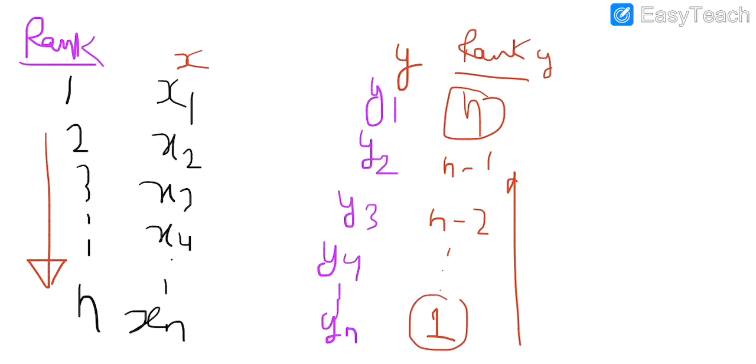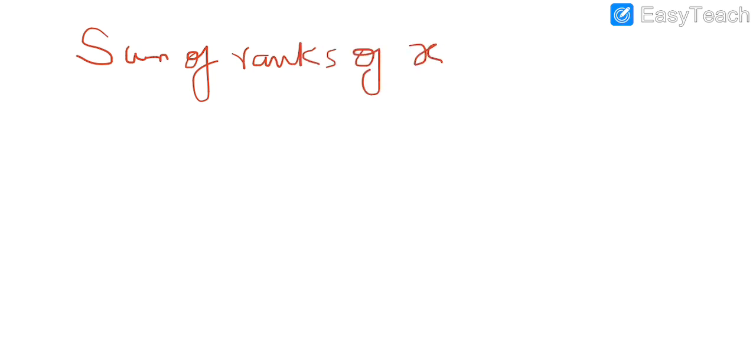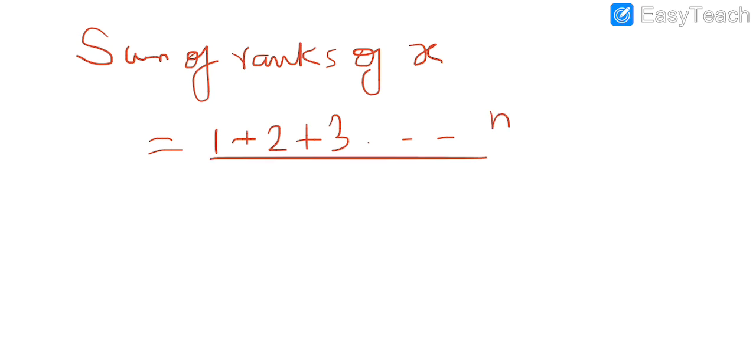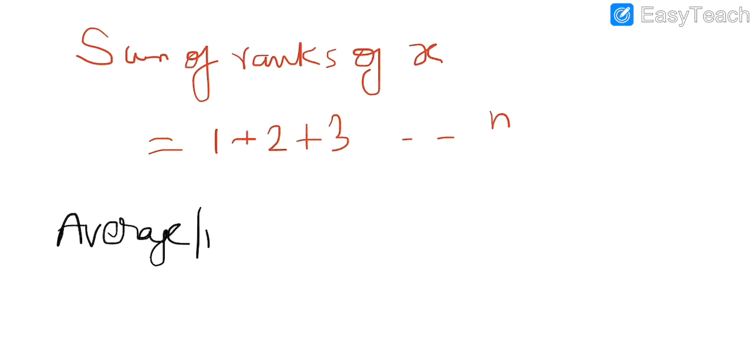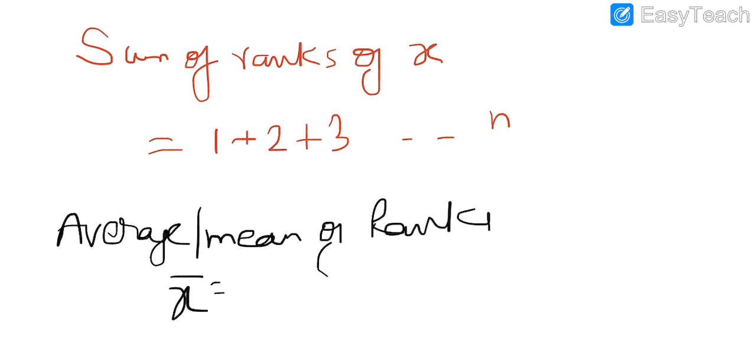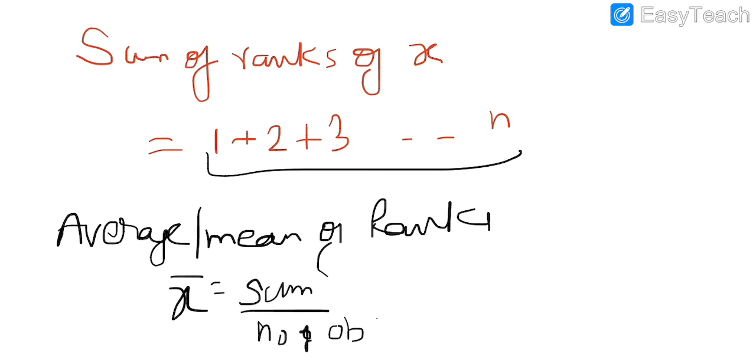Okay. So now I am interested in finding the sum of ranks of X. That is 1 plus 2 plus 3 up to n; this is the sum of ranks. And if I take the average or mean of ranks, it will be simply X bar equals sum of observations upon number of observations. I think you are familiar with this formula.